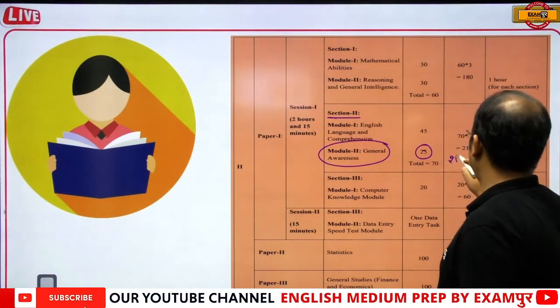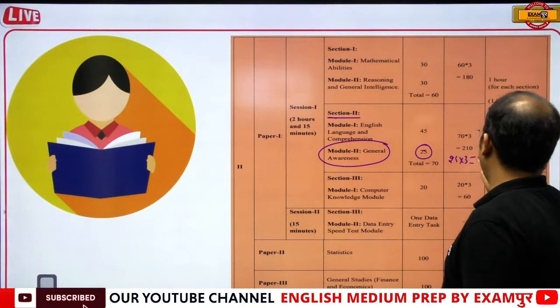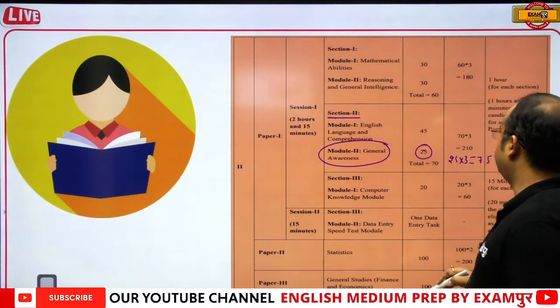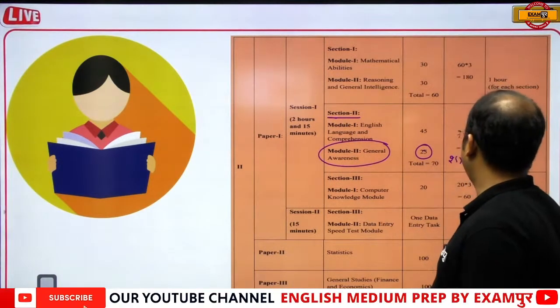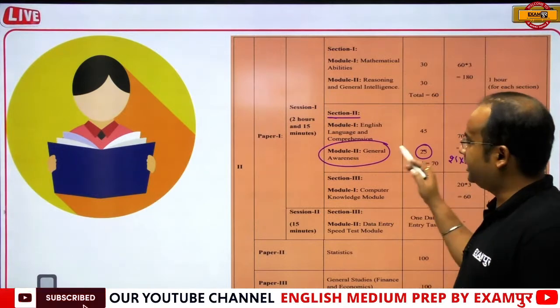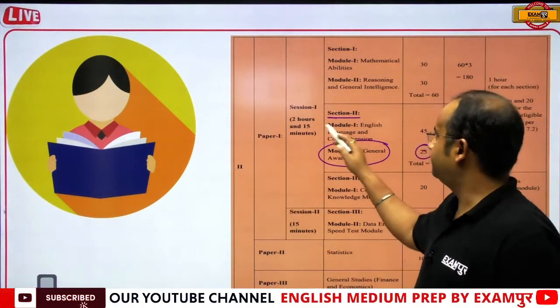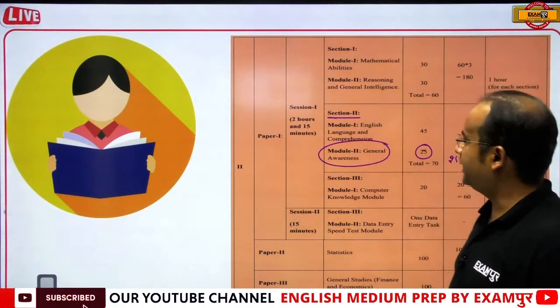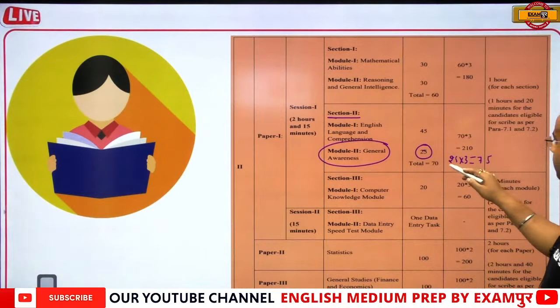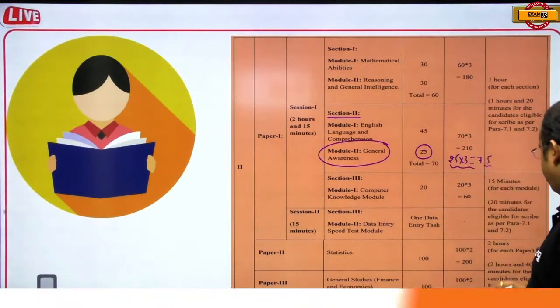So 25 into 3 will be 75 marks. In section 1 and section 2, the general awareness will come, and one question will be of 3 marks.